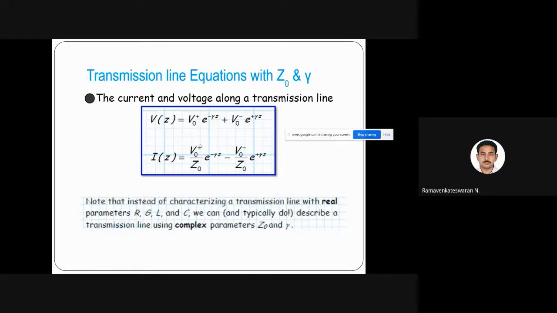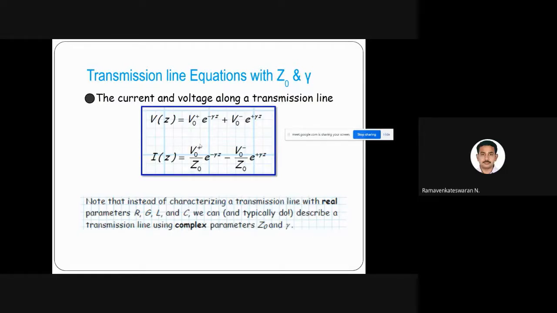The same principle applies here. If any wave is propagating and it is blocked and reflects back, there will be some V naught minus. If it is very idealistic, with no reflection, V naught minus is 0, and you can just ignore that. Only the forward wave remains: V naught plus e power minus gamma z. Z is distance, so with respect to distance, it will decay. Gamma is a constant; it doesn't depend on z.